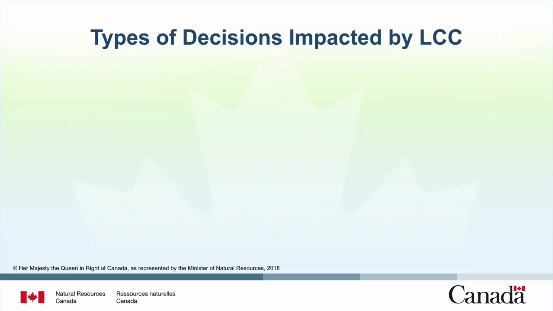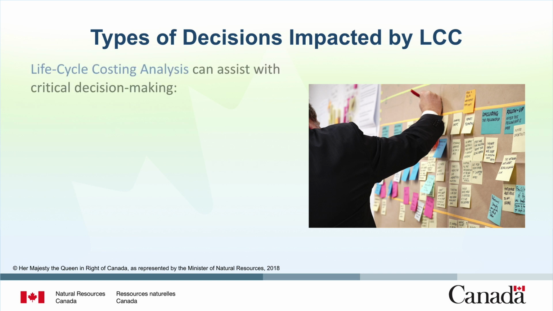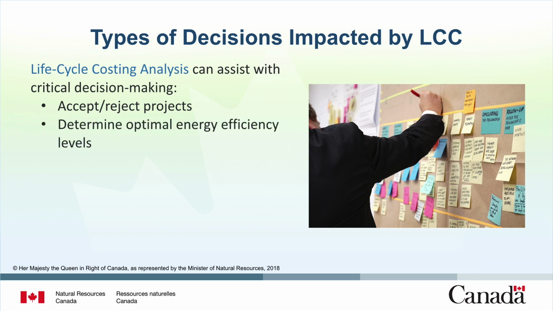Life cycle costing analysis can assist with 5 major types of project-related decisions. These 5 types of decisions can apply to straightforward routine operating and maintenance procedures, as well as large multi-year capital planning projects. Let's look at each one of the 5. First, and perhaps most important, life cycle costing analysis can help determine whether to accept or reject a project based on its cost effectiveness. Second, life cycle costing analysis can assist in choosing a facility's optimal energy efficiency level. This allows you to determine which project options provide the optimal efficiency outcome.